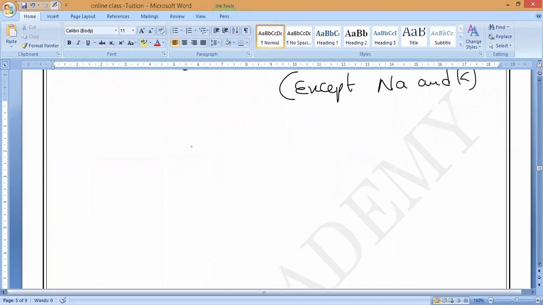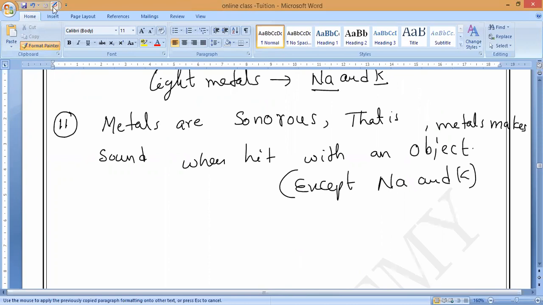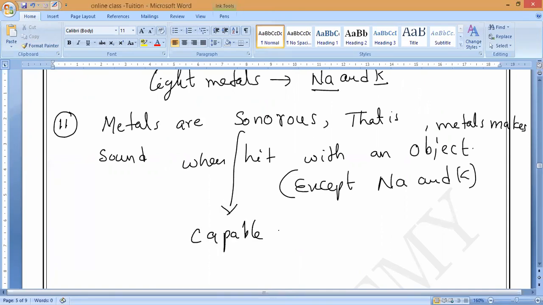Metals are sonorous, understand, they are capable of producing a deep or ringing sound. So what do you mean by sonorous, guys? They are capable of producing a deep ringing sound. Is it yes or no? That is the meaning of sonorous. So sonorous means capable of producing a bell sound, a deep or ringing sound.